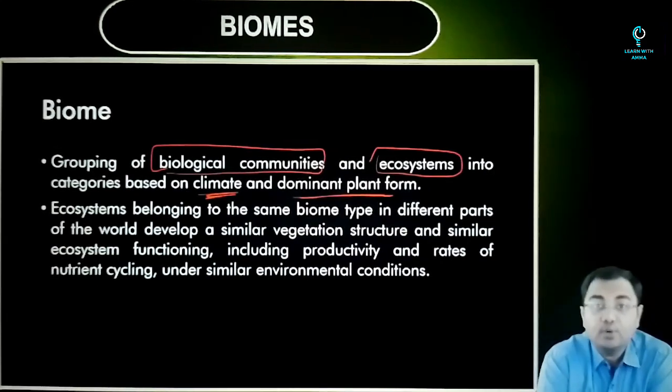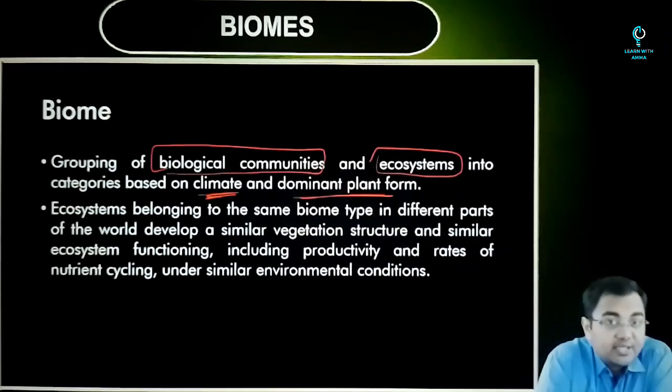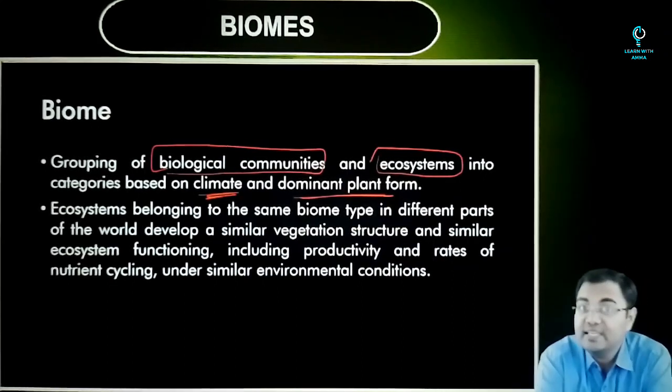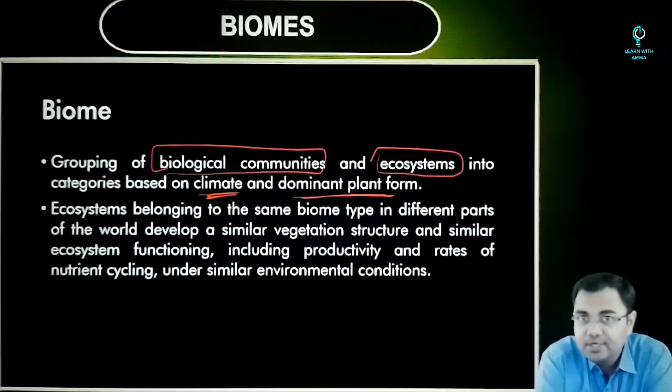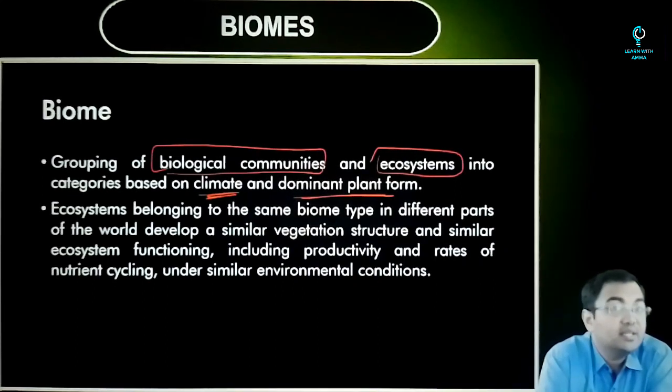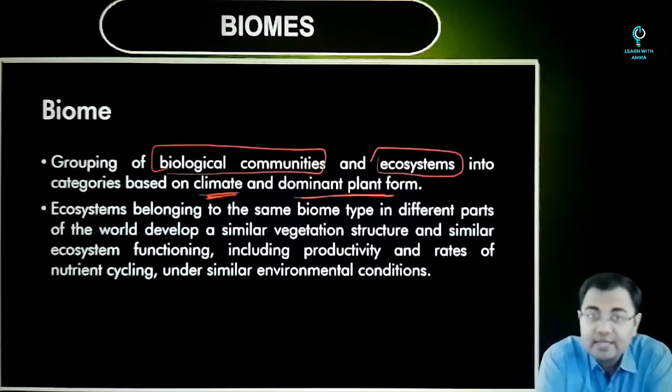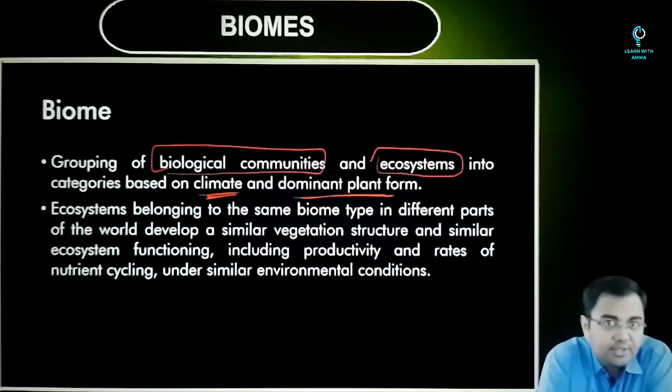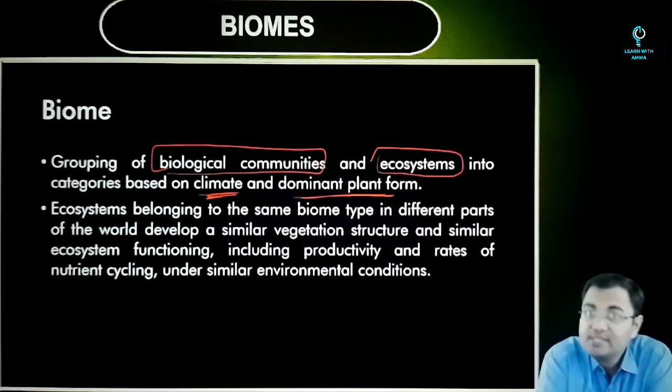In other terms, you can also say that on the basis of physical characteristics, on the basis of various physical factors like climatic conditions, like temperature, like humidity, like soil type, we see that there are various kinds of flora and fauna that will grow in a given geographical condition. And this is something that can be called a biome.